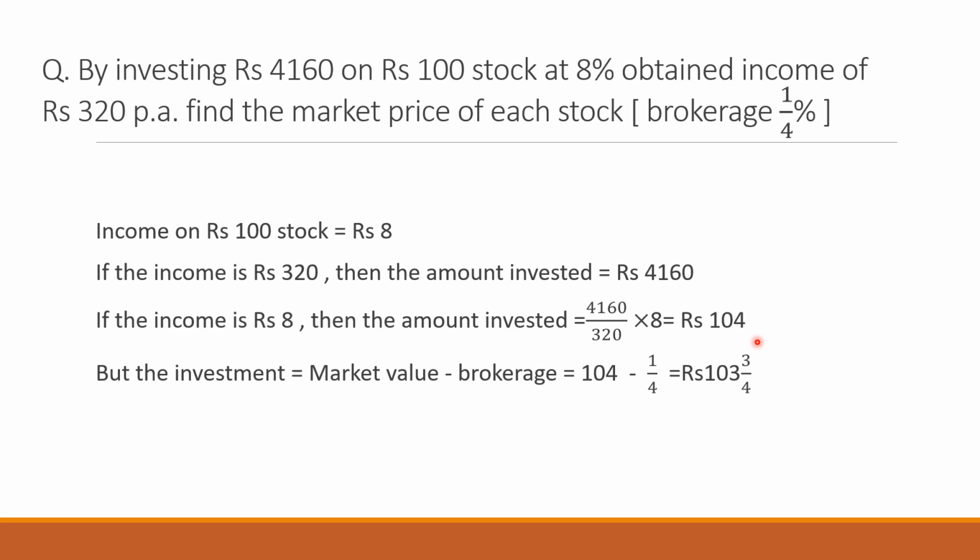Okay, now this much he invested. But the investment is market value minus brokerage, which is 104 minus 1 upon 4, which gives you 103 3 upon 4. You have to calculate the market price of each stock. First calculate the income of 100 stock, which is rupees 8. Income 320, amount invested 4160. If the income is 8, then how much? Investment 104. So the market value of each stock will be 104 minus the brokerage, which is 103 3 upon 4.